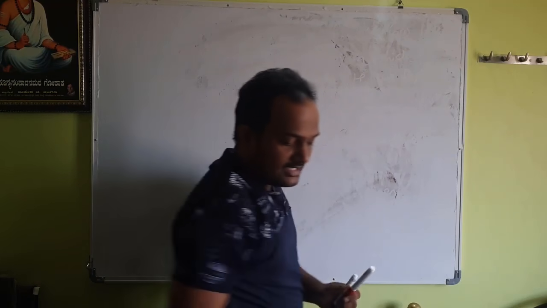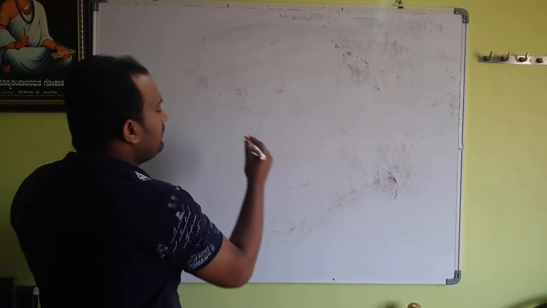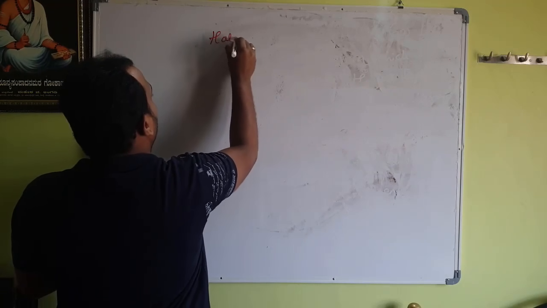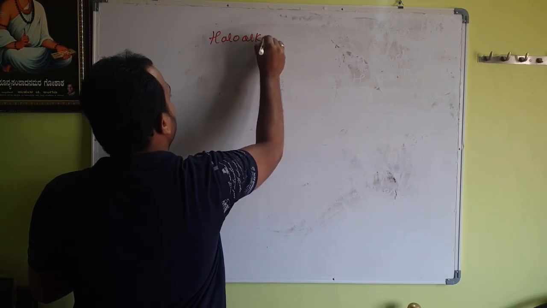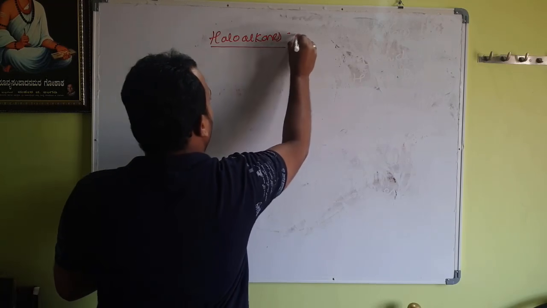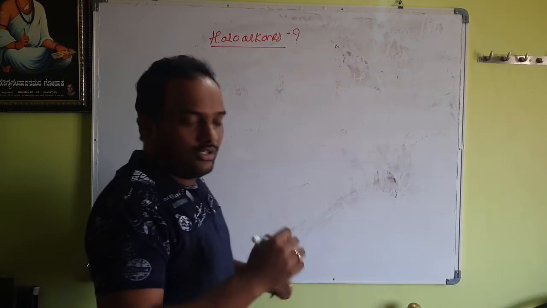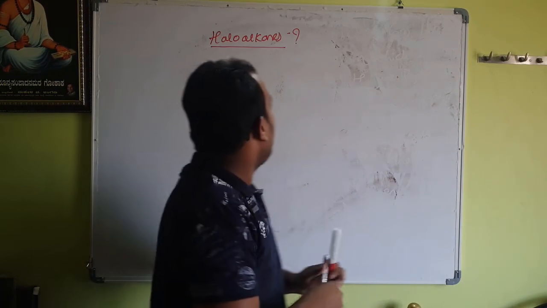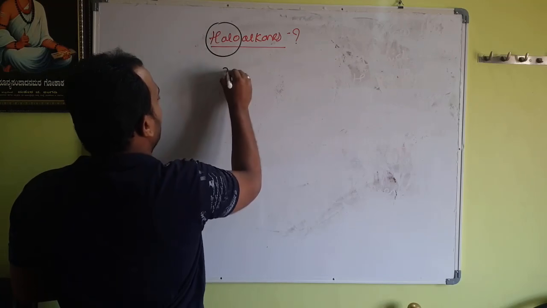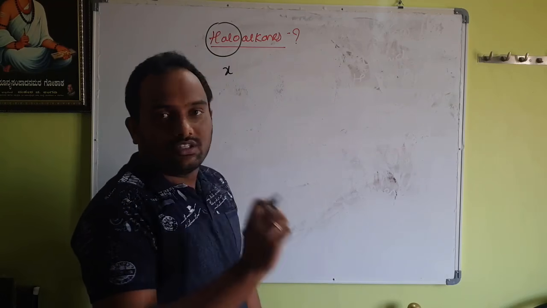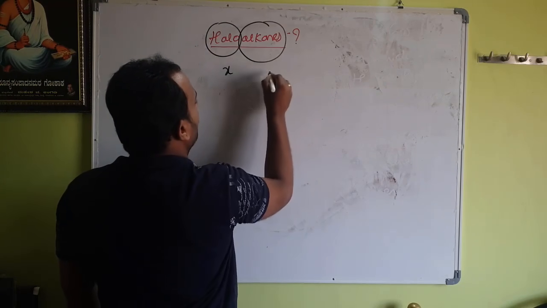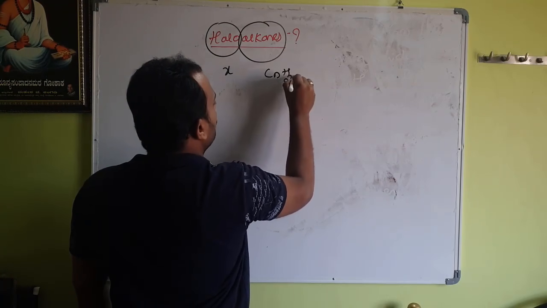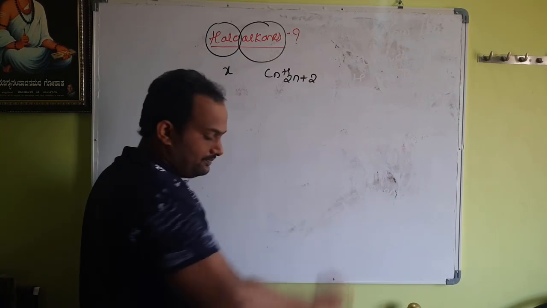Therefore, I will write the next heading here. We call it haloalkanes. Right? What does haloalkanes stand for? The definition is in the name itself. Halo stands for X, that is, a halogen. Alkanes stands for CnH2n+2, is it not?